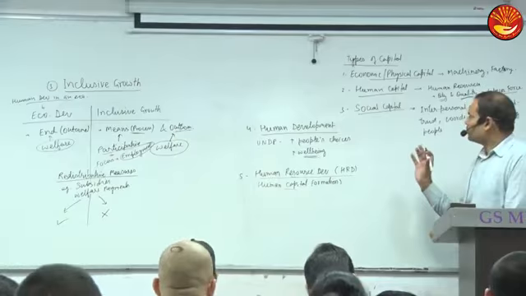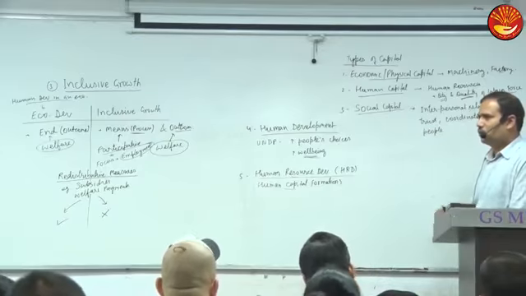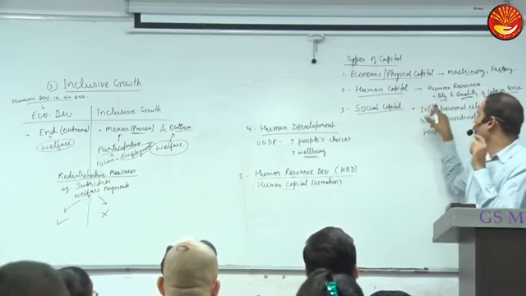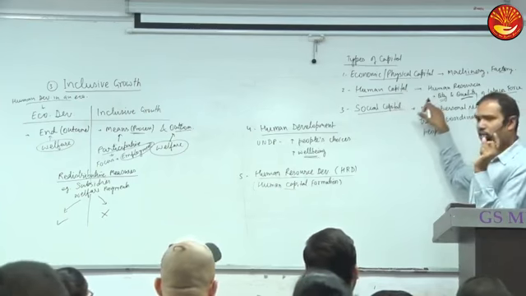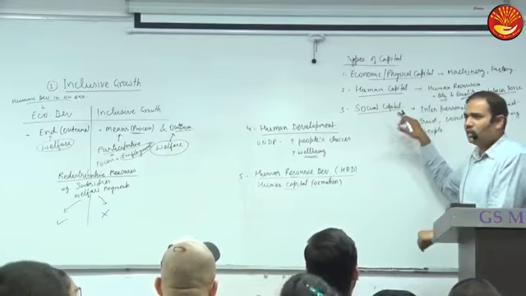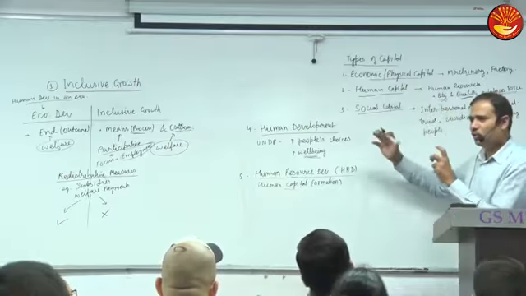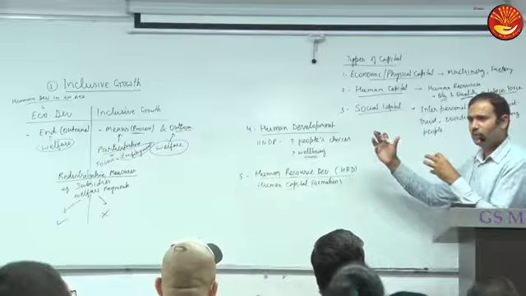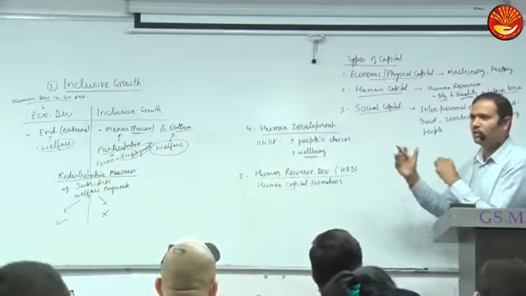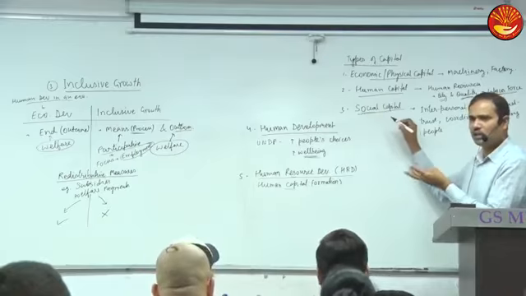Now for increasing production, do we need all three? Obviously, better quality machinery and factory means more production, and more educated, skilled labor can produce more. Is social capital important or not? Yes, it may be possible that people are highly educated, skilled, trained, but there are ego clashes, tussles between the workers. So can production be affected or not? Yes. So social capital is also important for a nation or any organization.